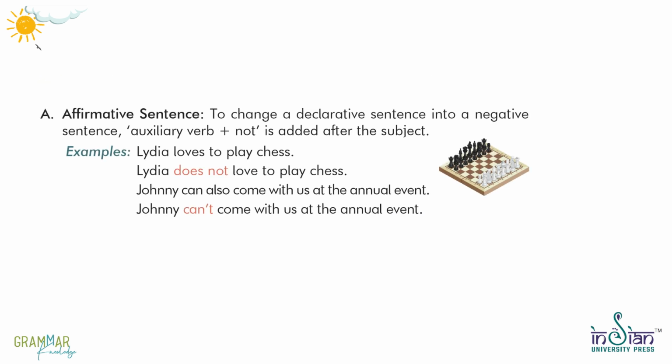A. Affirmative to negative. To change a declarative sentence into a negative sentence, auxiliary verb plus not is added after the subject. Examples: Lydia loves to play chess. Lydia does not love to play chess. Johnny can also come with us at the annual event. Johnny can't come with us at the annual event.